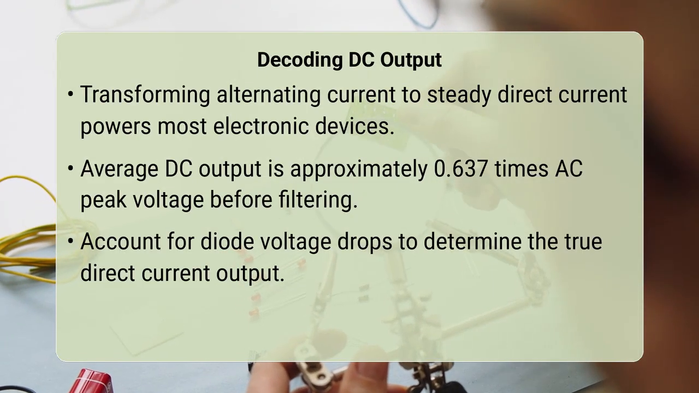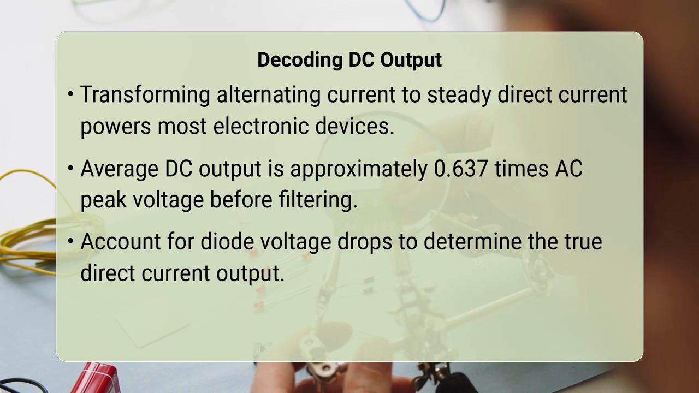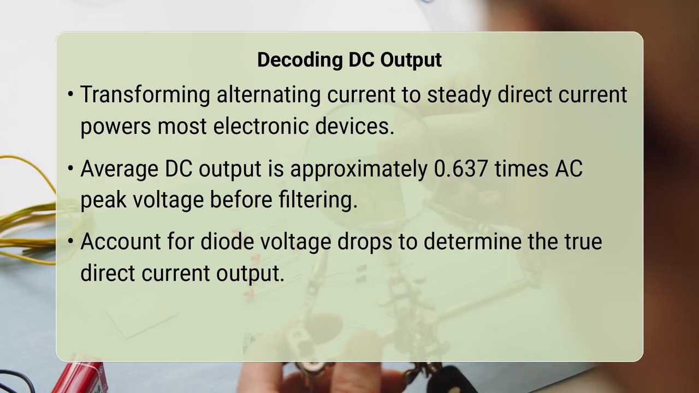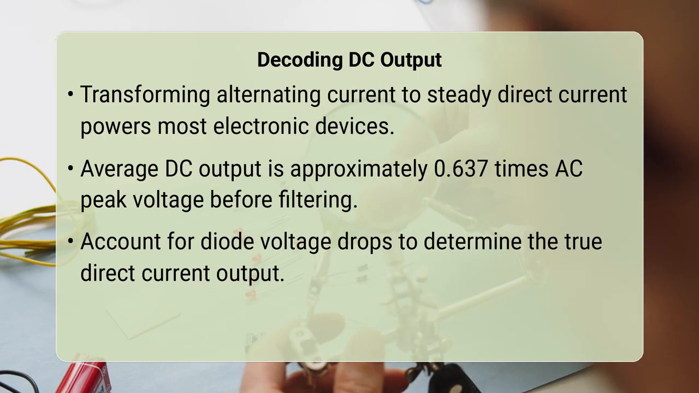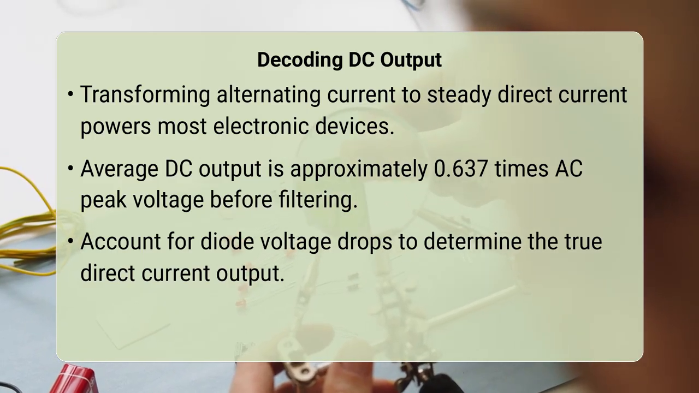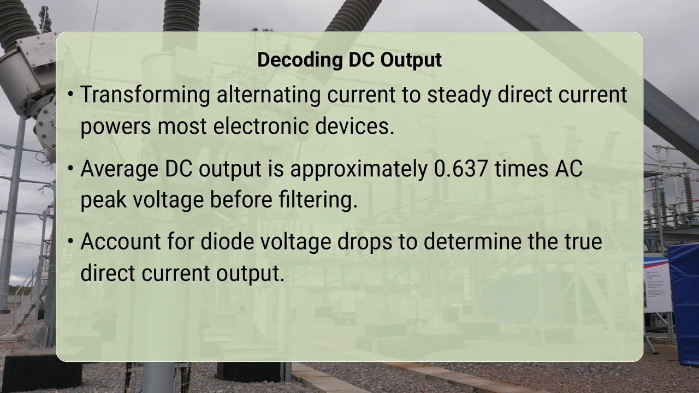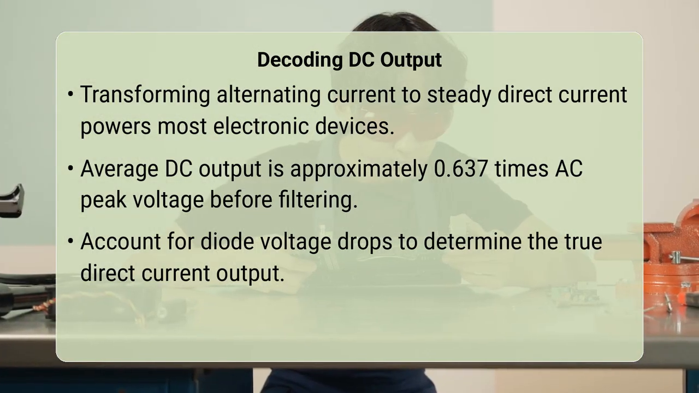Have you ever wondered how alternating current gets transformed into the smooth, steady power that energizes most of our electronic devices? Well, a bridge rectifier circuit is often the hero here, and calculating its direct current output primarily involves understanding the peak voltage of the alternating current input and accounting for voltage drops across the diodes.